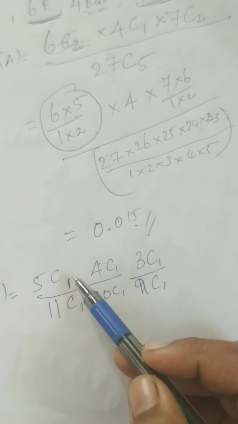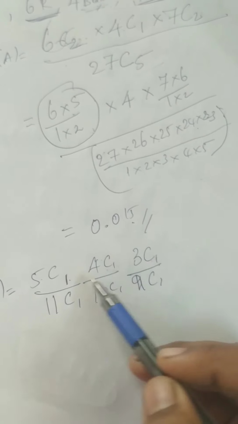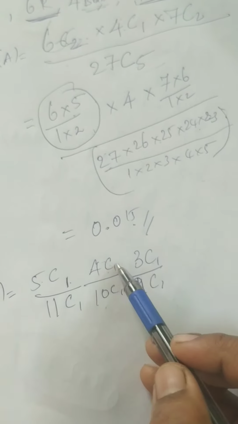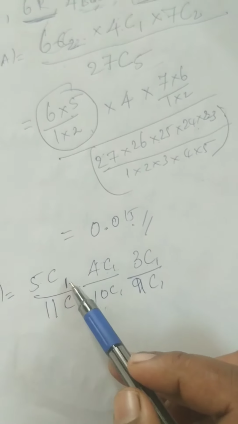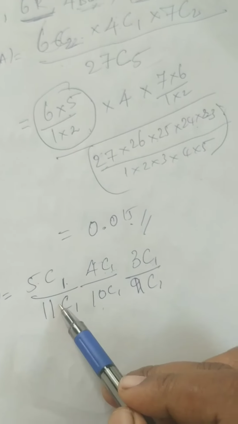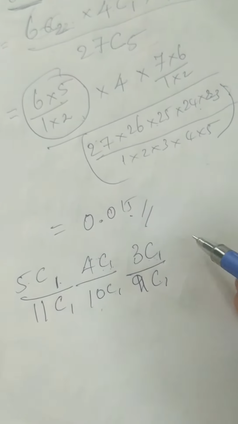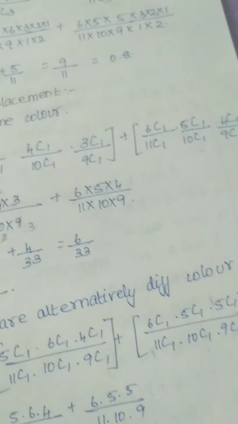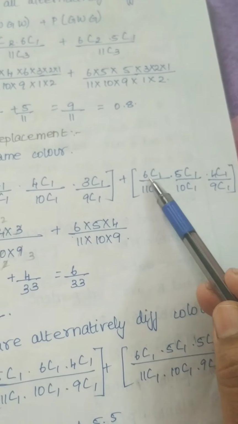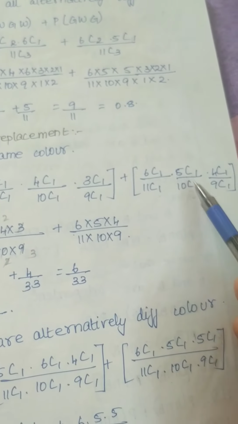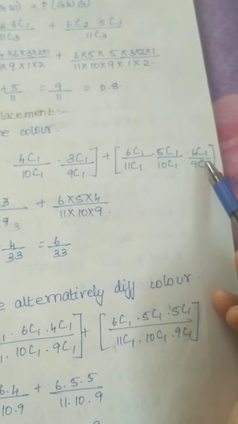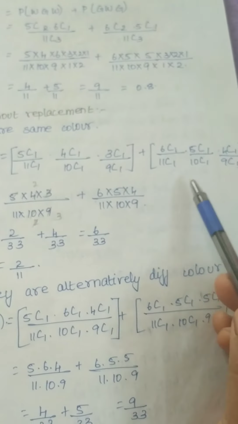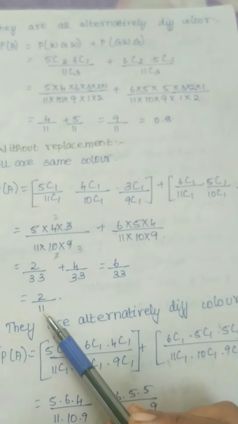So 1 is not enough, you have to write up to 3 balls. 5C1, 4C1, reduced 1 by 1 because there is no replacement, and you draw the ball 3 times: 11C1, 10C1, 9C1. This is the first condition. Plus the next one: 6C1 by 11C1, 5C1, 4C1. Totally 6 green balls are there, and you reduce 1 by 1. Then you simplify and you will get this answer.